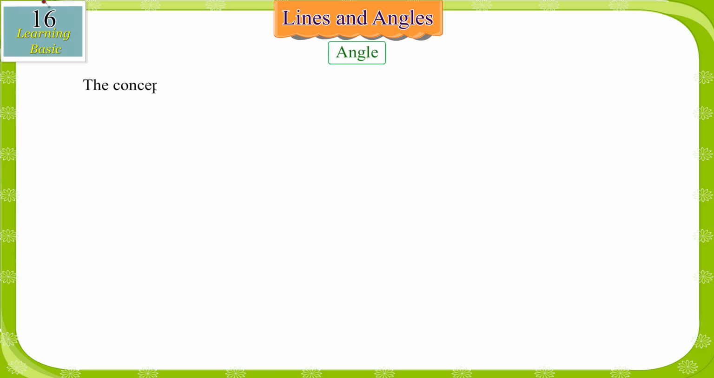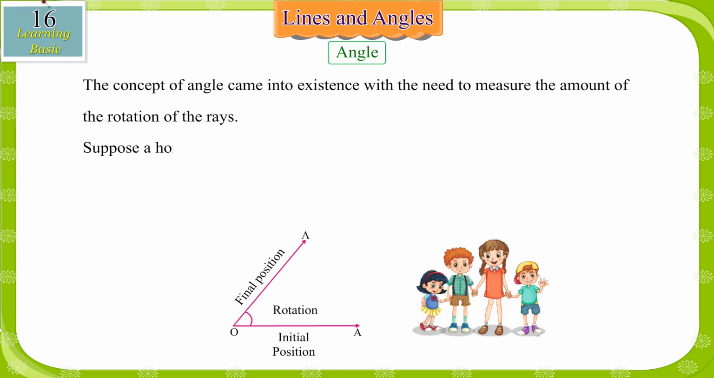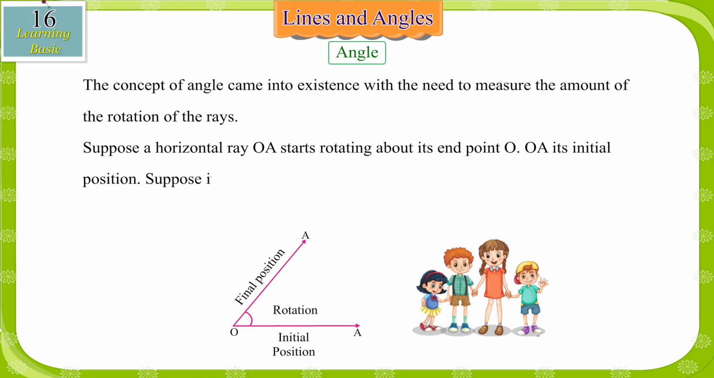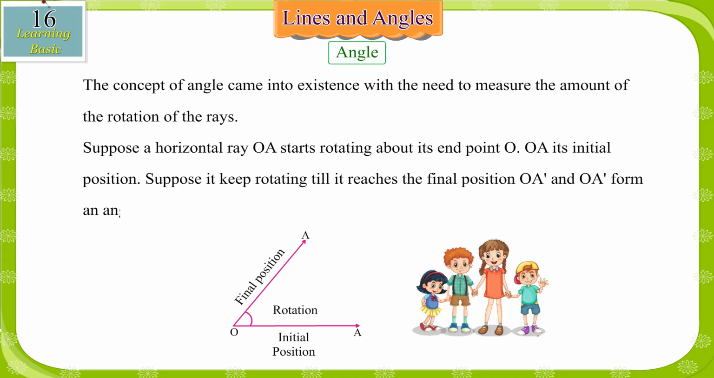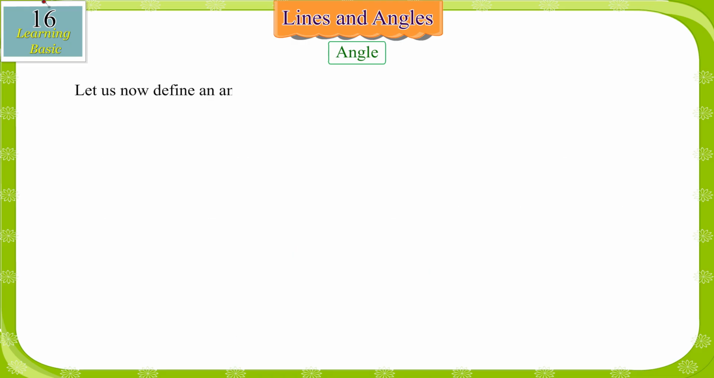Angle. The concept of angle came into existence with the need to measure the amount of the rotation of the rays. Suppose a horizontal ray OA starts rotating about its endpoint O. OA is its initial position. Suppose it keeps rotating till it reaches the final position OA dash, and OA and OA dash form an angle in between, the measure of which gives the amount of rotation of the ray. Let us now define an angle geometrically and study its various parts.